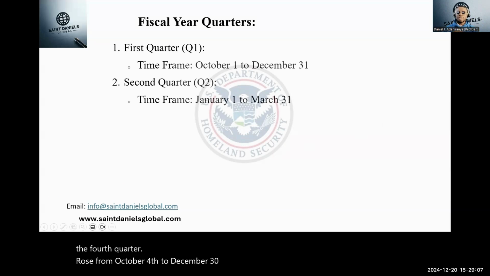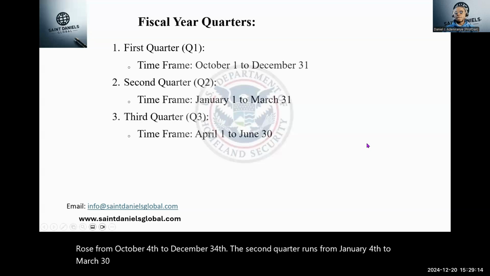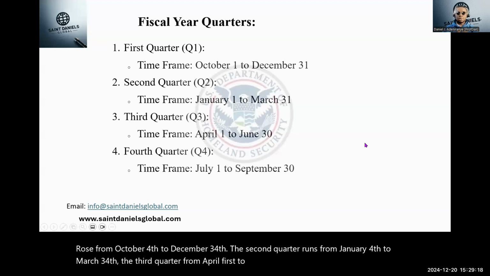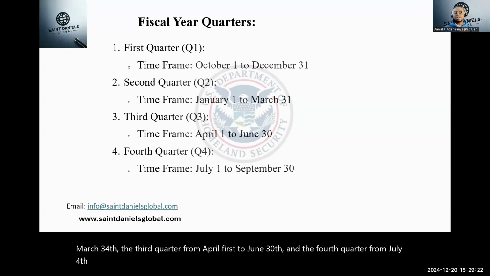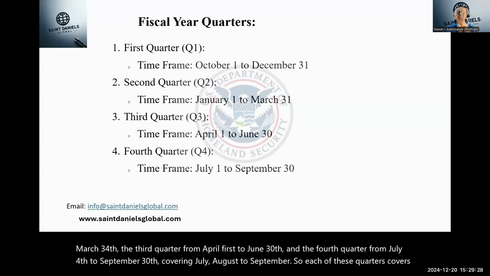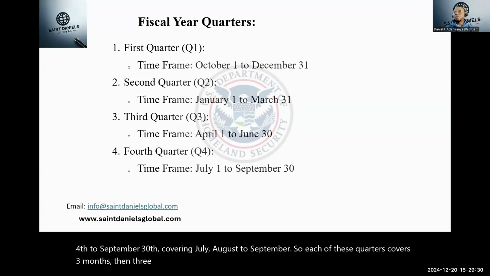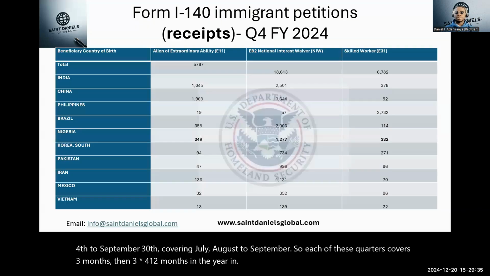The second quarter runs from January 1st to March 31st. The third quarter from April 1st to June 30th. And the fourth quarter from July 1st to September 30th, covering July, August, and September. So each of these quarters covers 3 months. Then 3 times 4, 12 months in a year, in a given fiscal year.